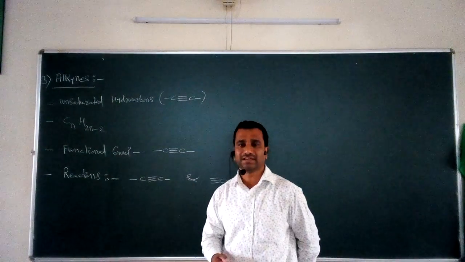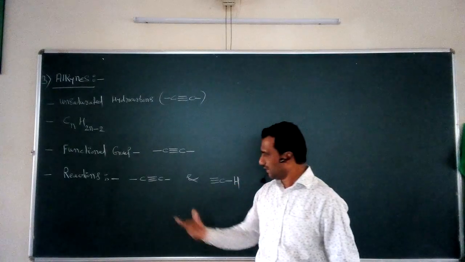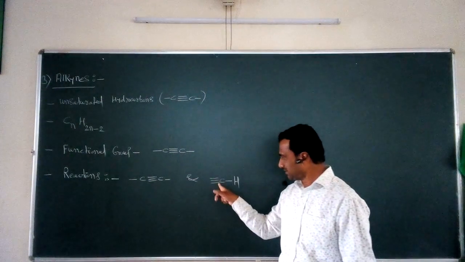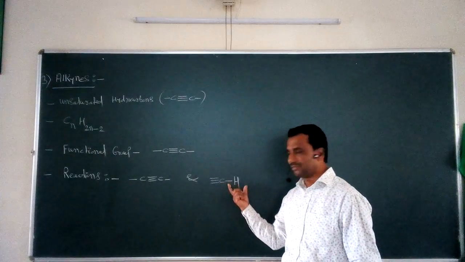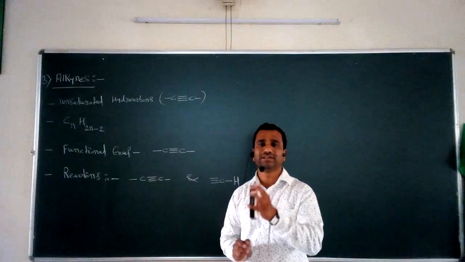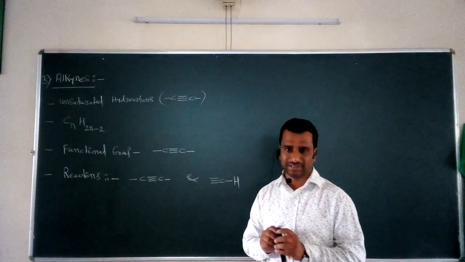One type of chemical reaction is given by alkynes in which the C triple bond C is involved, while in a second type of chemical reaction the C single bond H is involved. So these two types of important chemical reactions can be given by alkynes.